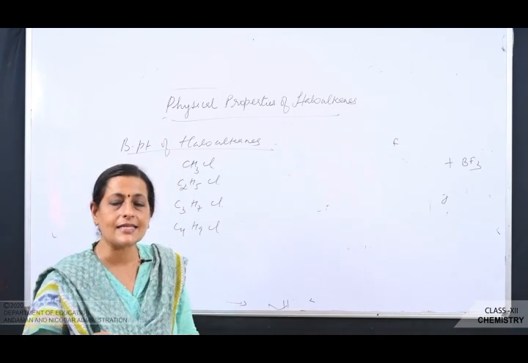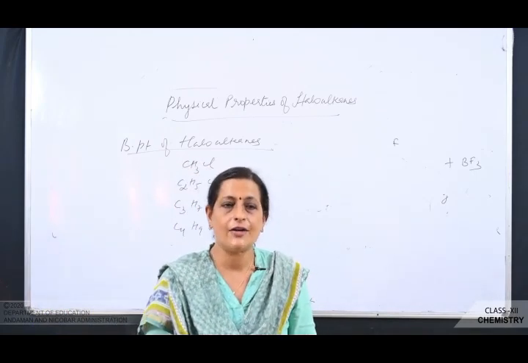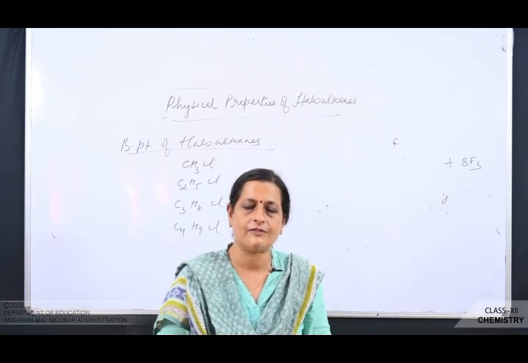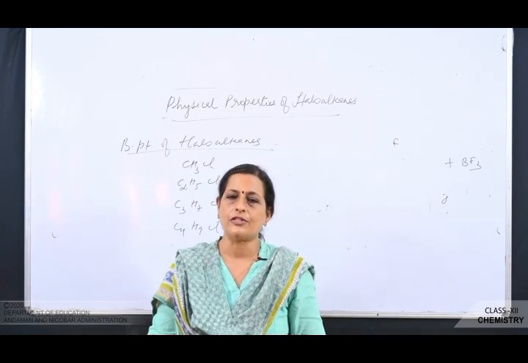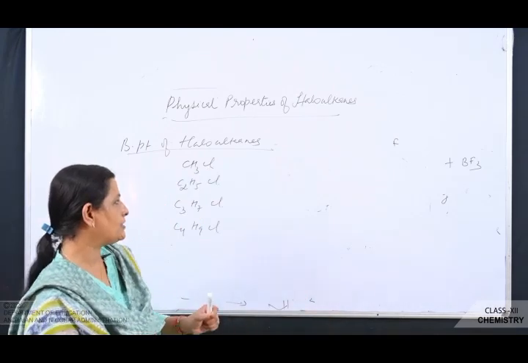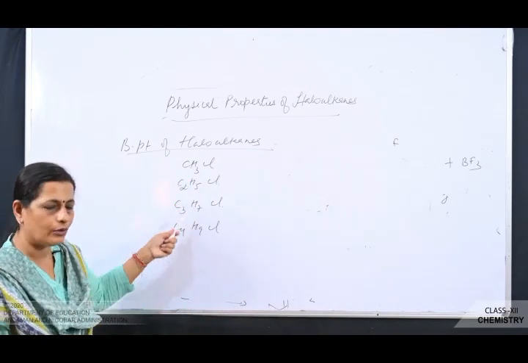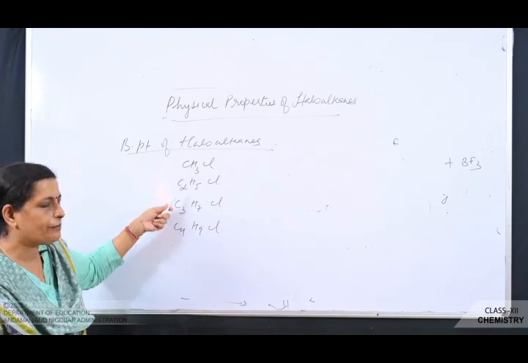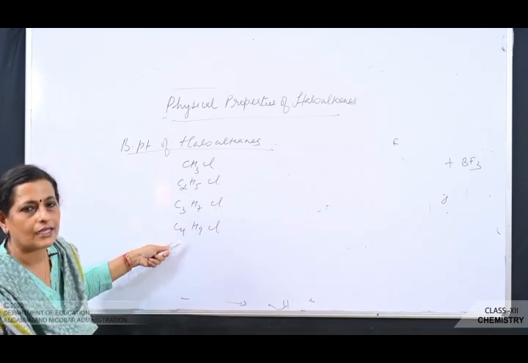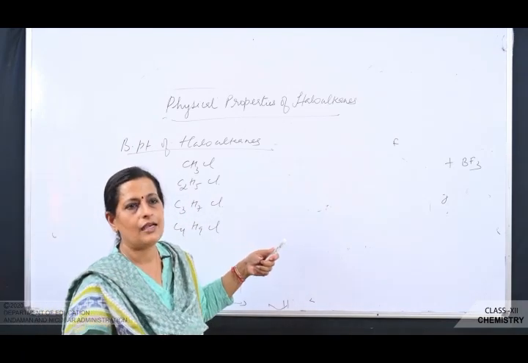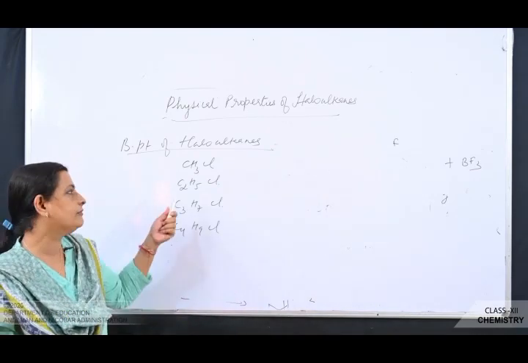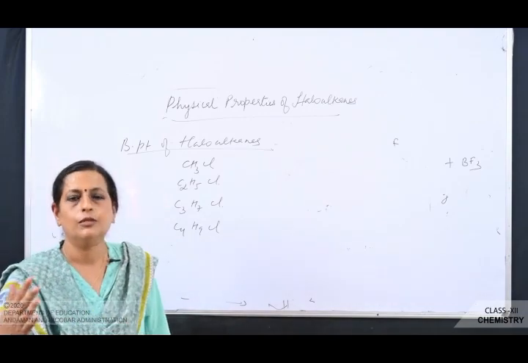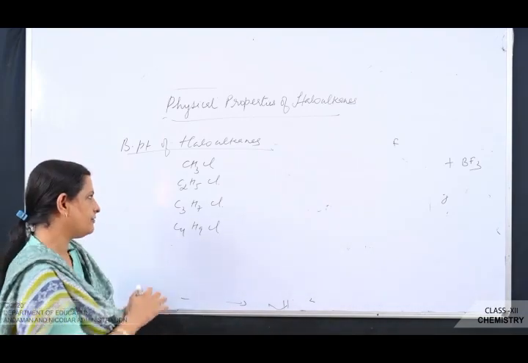So when size and molar mass increase, Van der Waals force of attraction will increase. When Van der Waals force of attraction increases, boiling point will increase. So in general, what can you say? As we go down the homologous series, if the halogen atom is the same, the boiling point is increasing. Why? Because the size and mass of the alkyl group is increasing. So greater the van der Waals force, more will be the boiling point. So that is the first point.